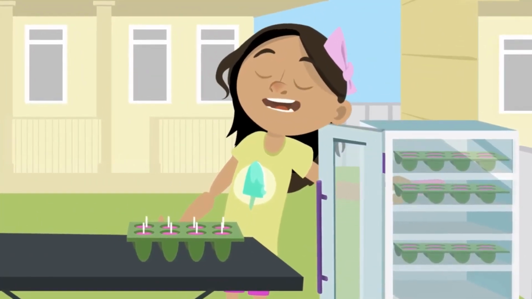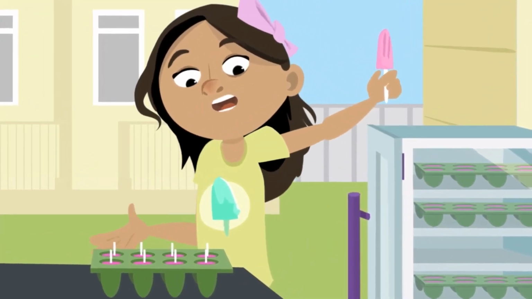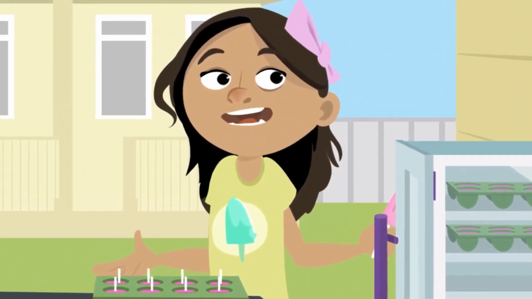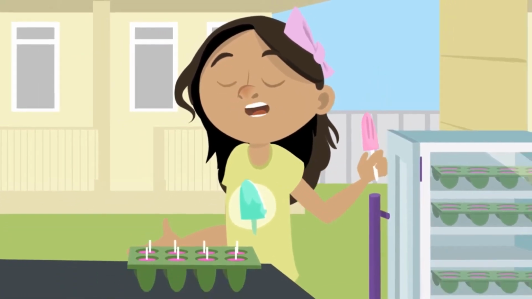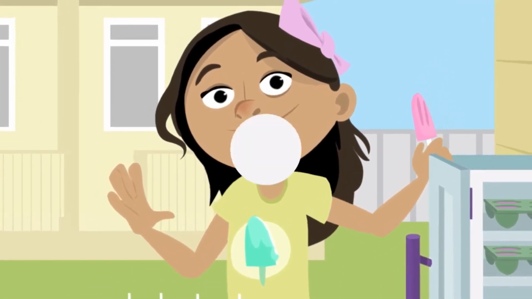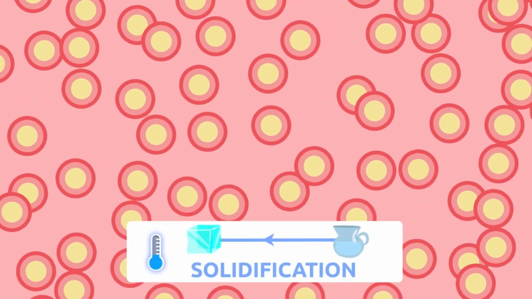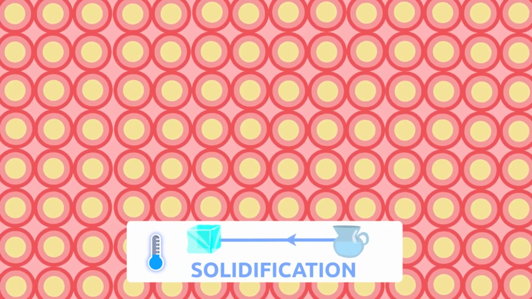I think the popsicles I froze up earlier are just about ready. That's right, I put some popsicle molds in the freezer a while ago. The liquid in the molds must have frozen up by now. The change from liquid to solid is called... Come on, you know this! I told you before! It's called solidification. During the solidification process, the particles that make up matter lay very close to one another and move less and less.